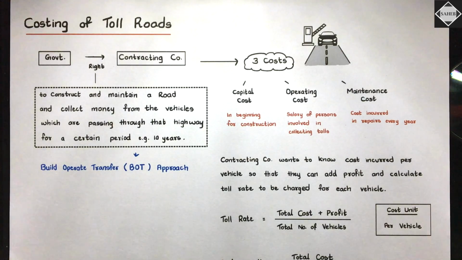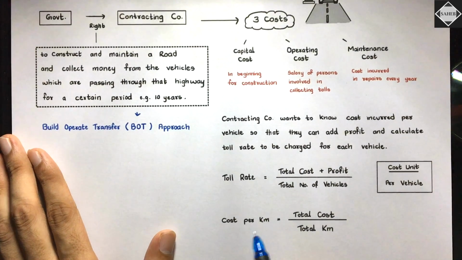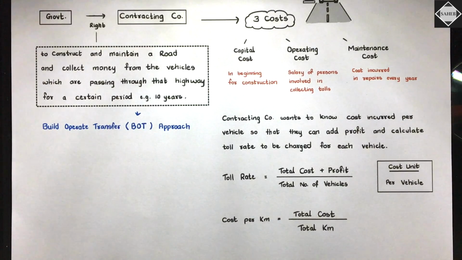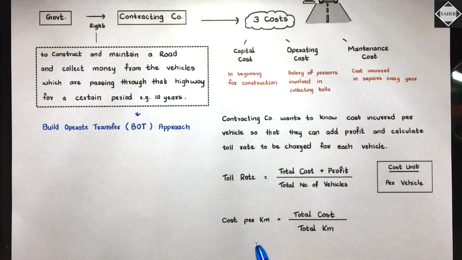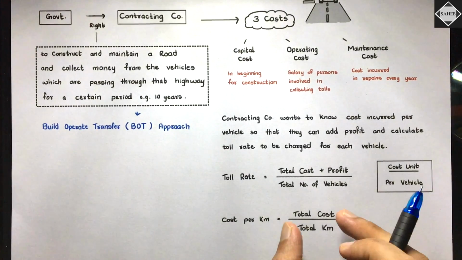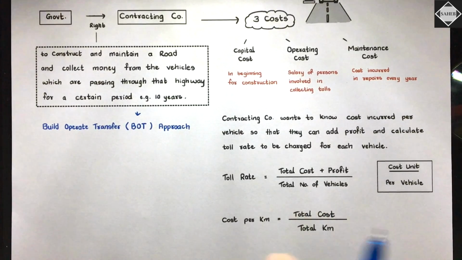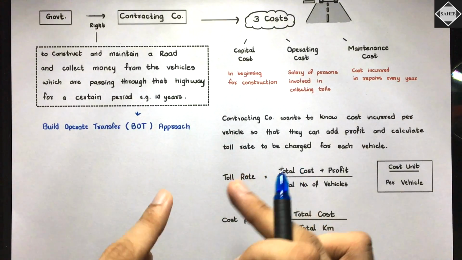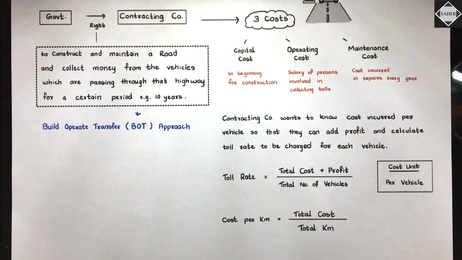And then the question also asks us cost per kilometer. Now this is not like a transportation industry. Cost per kilometer means the cost to build the road per kilometer. For this we take total cost, not total revenue, divided by total kilometers. Let's say the road is 100 kilometers and the total cost is 1 crore, so 1 crore divided by 100 kilometers. Simply you have to find the cost of building 1 kilometer of the road. Is that clear?